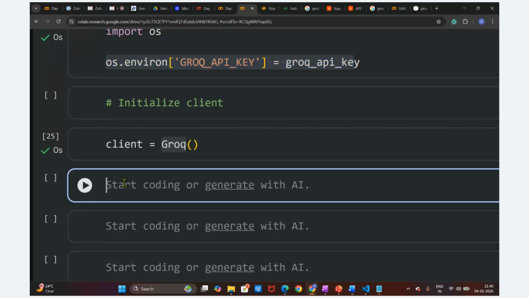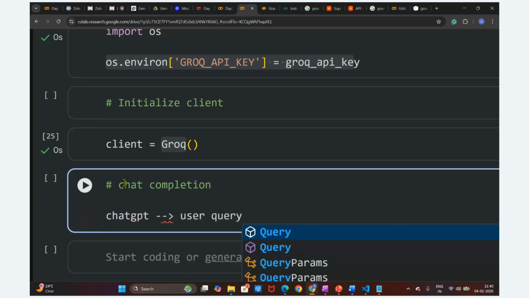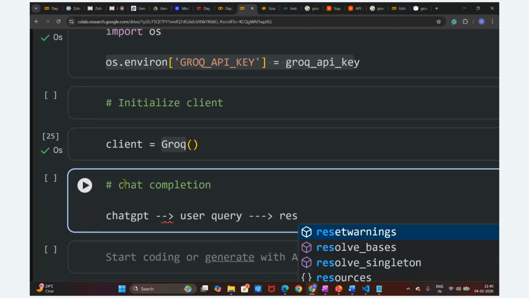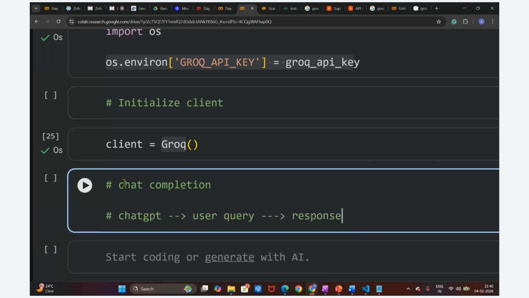Now we are going to utilize this client for chat completion. What is chat completion, guys? Let's suppose in the ChatGPT application, we provide some user query, and for this user query we get a response. Whenever we pass the user query to the LLM models, we get a response from them. Let me showcase this part. Just one second.